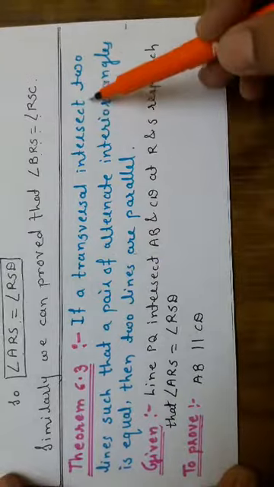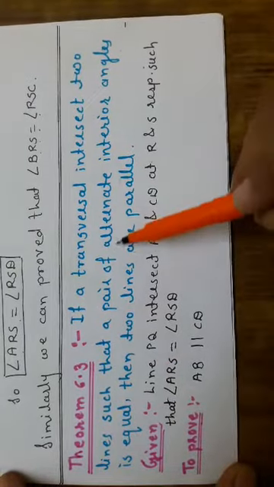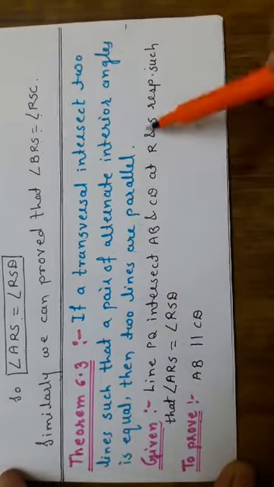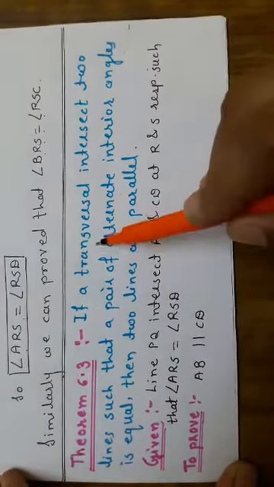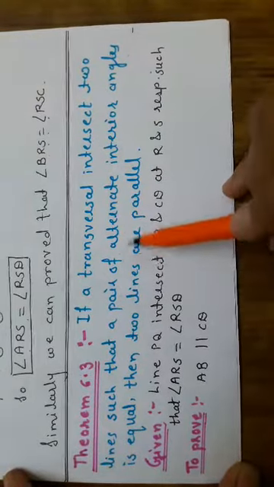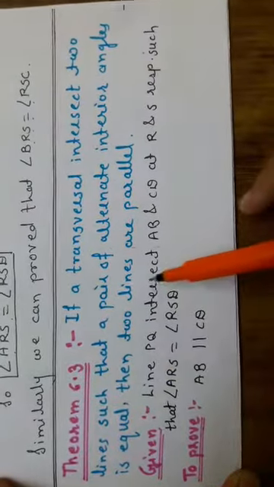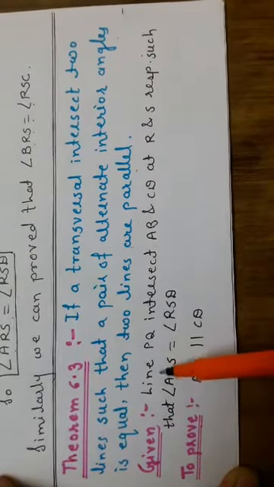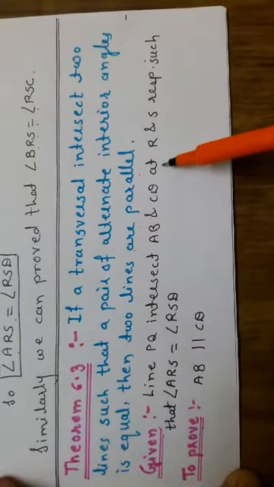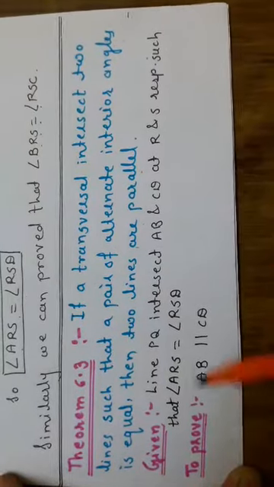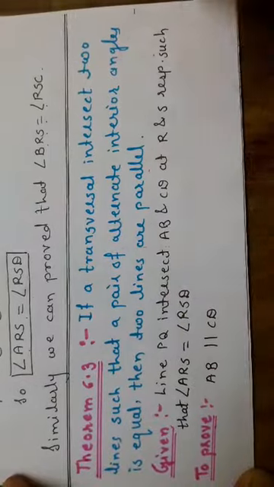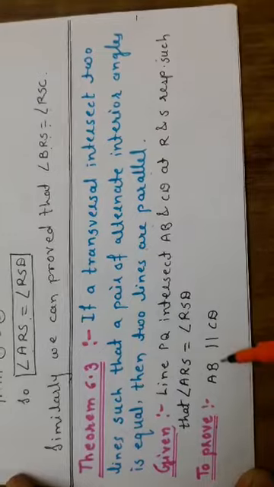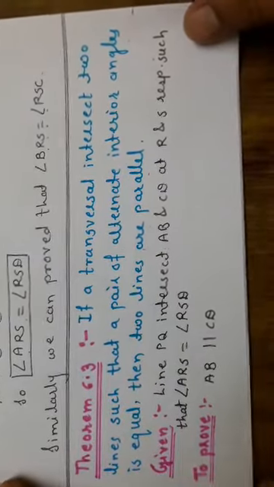If a transversal intersects two lines such that a pair of alternate interior angles is equal, then the two lines are parallel. Means in this theorem they have given alternate interior angles are equal and we have to show that lines are parallel. So first of all we are writing given, that is line PQ intersects AB and CD at the points R and S respectively such that angle ARS is equal to RSD, and we have to prove that AB is parallel to CD.